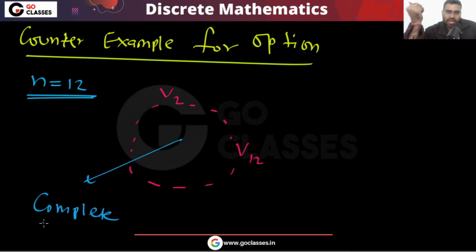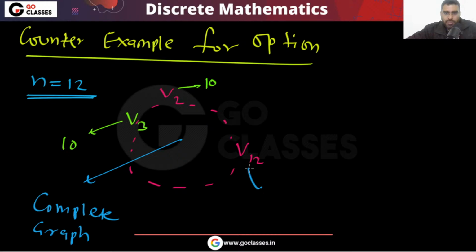So at this point of time, tell me, what is the degree of this vertex? This vertex is at degree 10, this vertex is at degree 10. So every vertex is at degree 10 at this point of time. So there is a problem here, because where is V1? So what you can do, you can put V1 here. Now you can notice, this will be degree 11 and this will be degree 1. Did you notice? This is the counter example for option C.